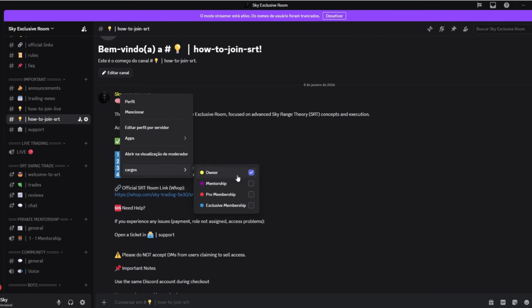If you see here, we have the mentorship room, and it's not available to buy because right now there are 2 spots, and one is already filled, so I still have 1 spot for the one-on-one mentorship. If you are interested in this mentorship, contact me and we can talk about the private mentorship, and we'll release this room for you.